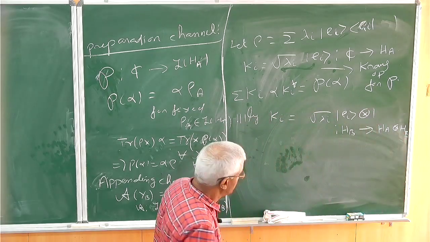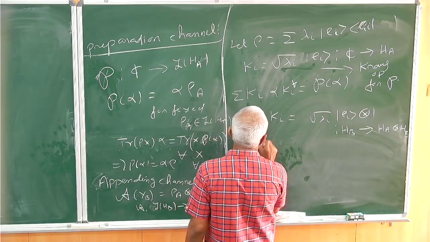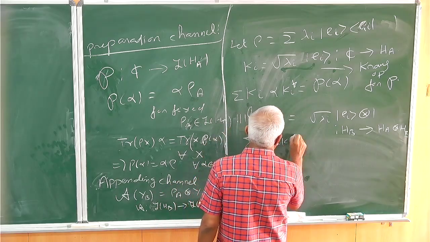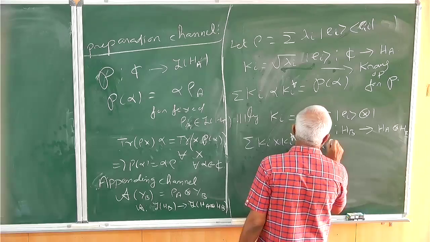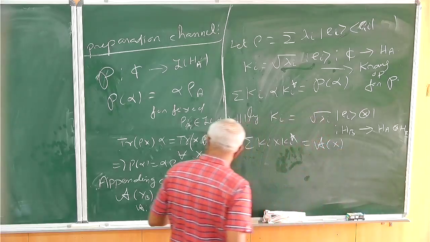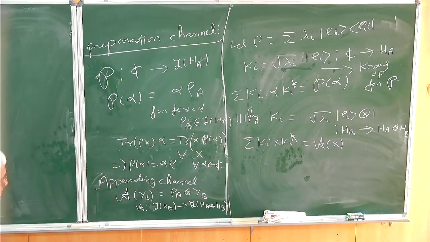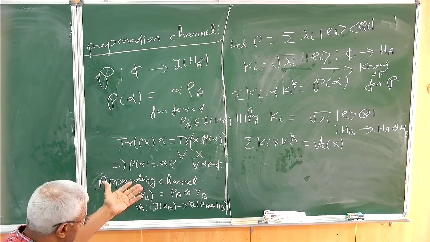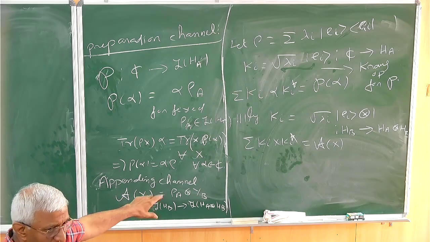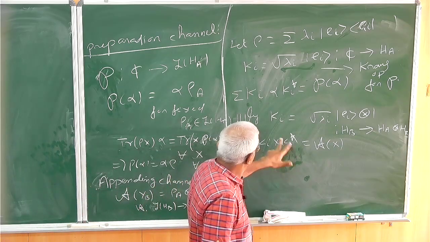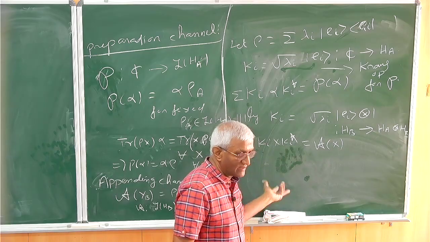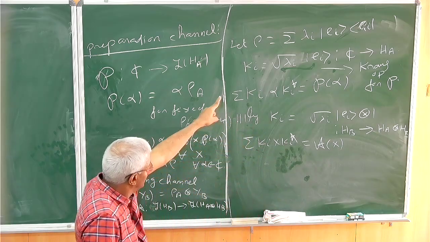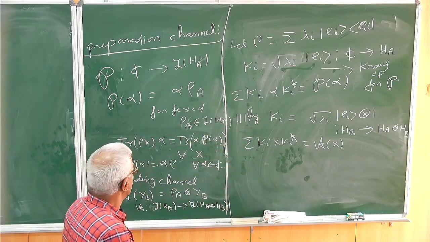These are the Kraus operators. So if you take summation Ki x Ki star, that will give whatever the appending channel. So this proves they are completely positive maps. There's no duality. The dual map's Kraus operators will become the star of that, and you will precisely get that.